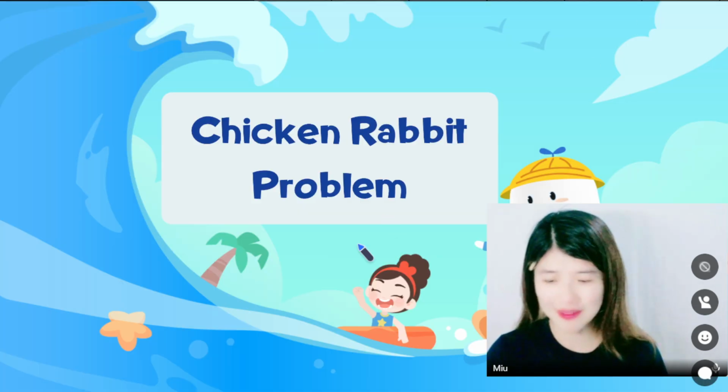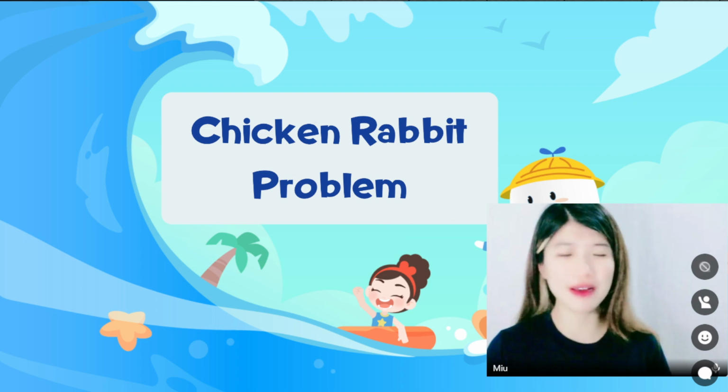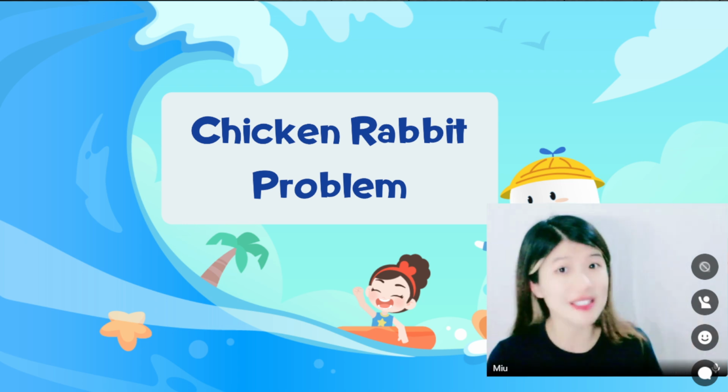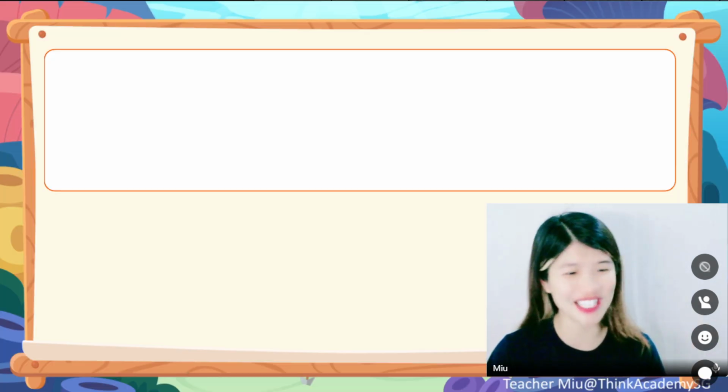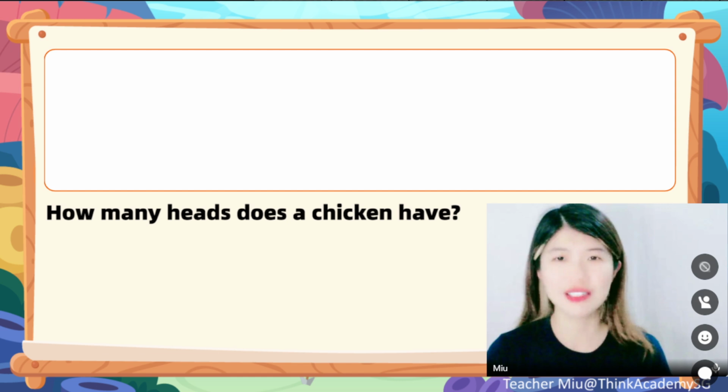After age problem, let's just go to the chicken rabbit problem. So for the chicken rabbit problem, it's about chickens and rabbits. Just in case you know nothing about chickens and rabbits, all right? Let's just go to some chicken rabbit first, all right? First thing first, I would like to ask, how many heads does a chicken have?